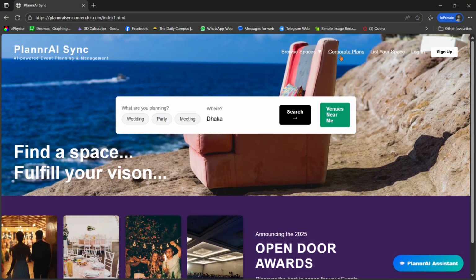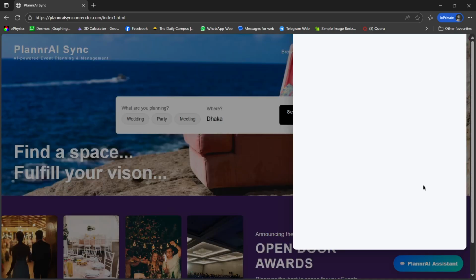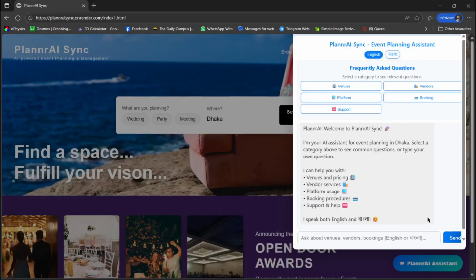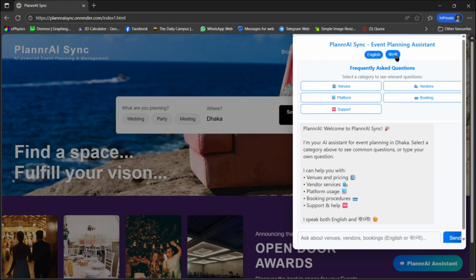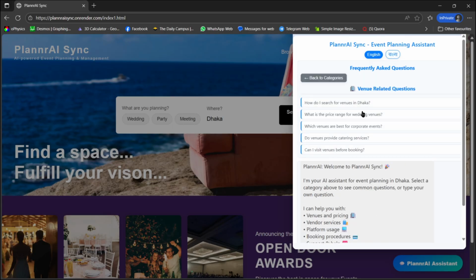In the bottom left corner, you can see the PlannrAI Assist. Basically, this is for FAQ questions or other questions from non-registered users. When we click it, it can take some time to load. So this is its interface. Here you can use both English and Bangla, and ask your question in either.